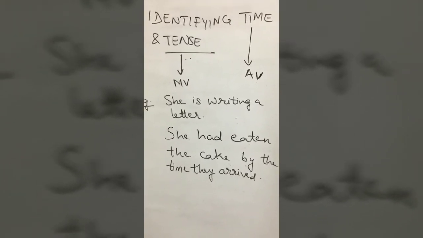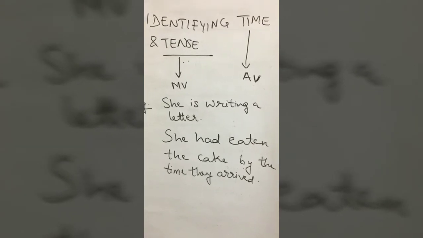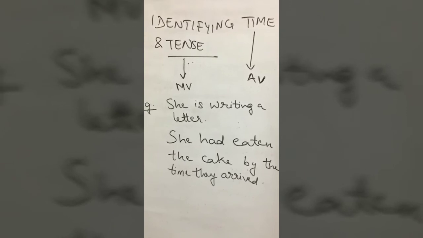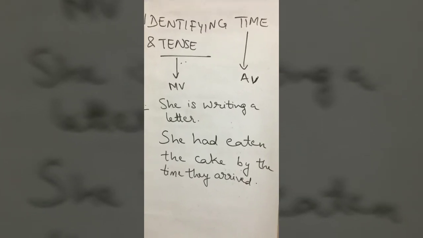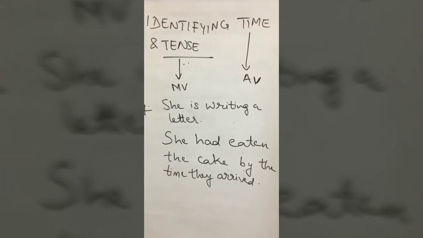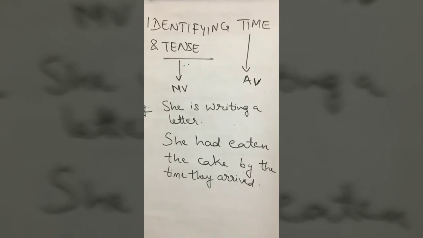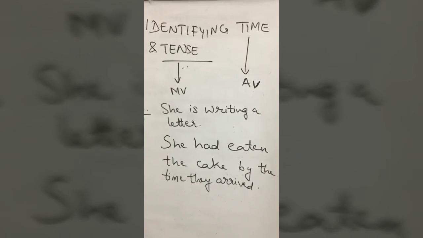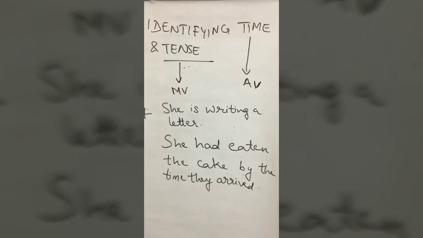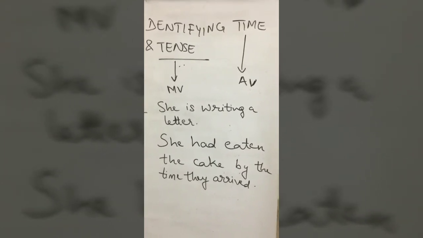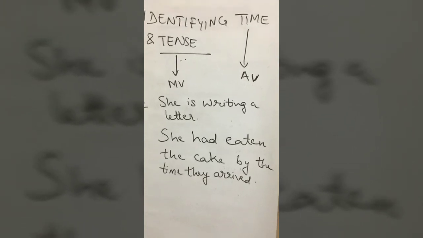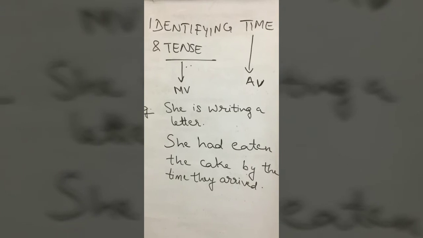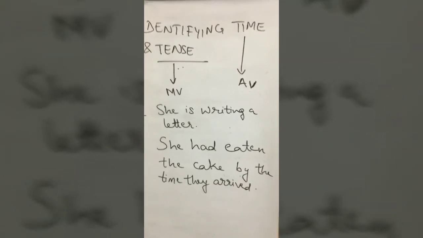What is the sentence saying? That she is writing a letter. That is, this lady or girl, this action is a continuous action, correct? And it is happening in the present. How do you know it is happening in the present? Because of the verb is, which is the auxiliary verb. How do you know whether the action is over or it is ongoing? By the form of the main verb, which is writing, which is V4 continuous. It shows that the action is happening. It is in the present continuous.